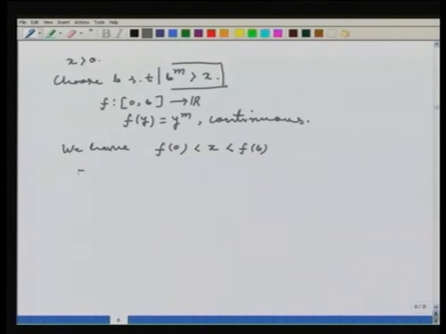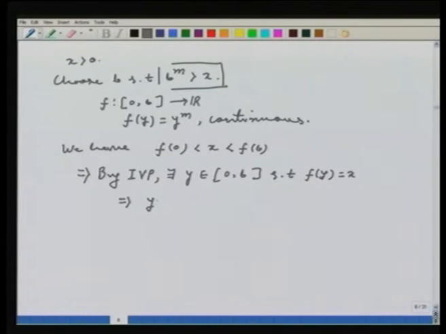Then this implies, by the intermediate value property, there exists y in the closed interval 0, b such that f of y is equal to x, which implies y to the power m is equal to x, which implies